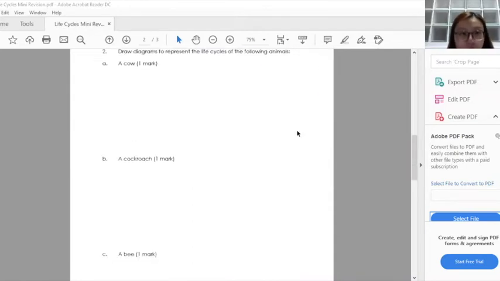Okay, so for question 2, we need to draw diagrams to represent the life cycles of the following animals. So first one, we have a cow. So cow is actually a mammal. So mammals will only have 3 stages in their life cycles. Okay, so for your cow, they will also start with an egg.